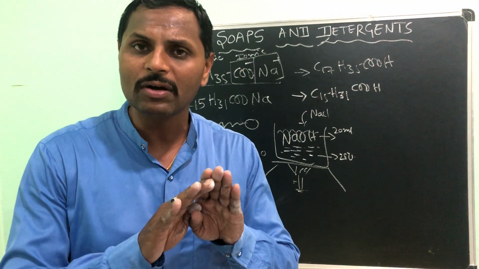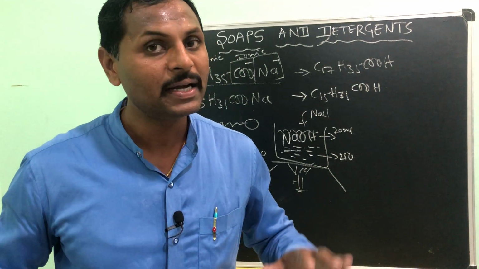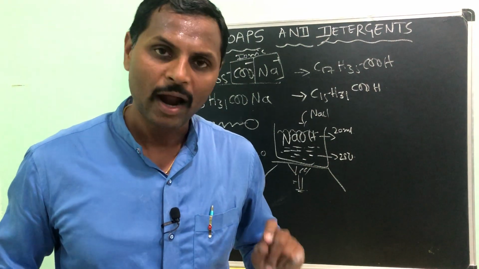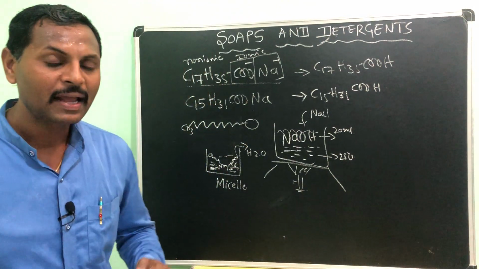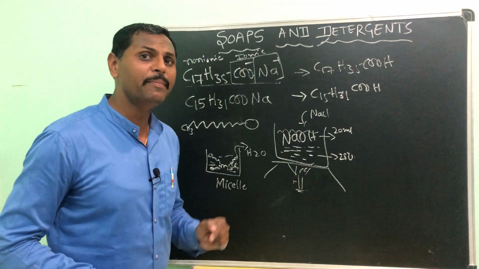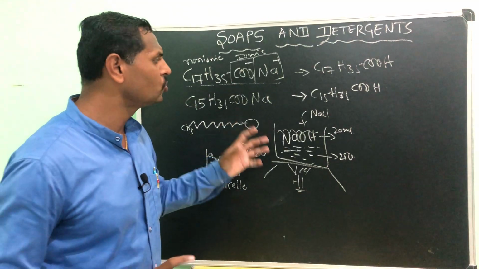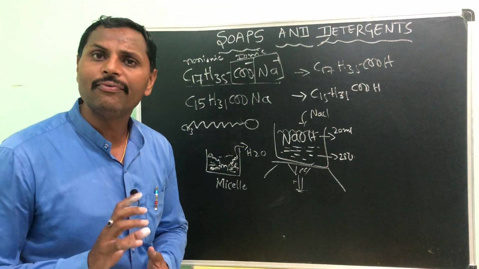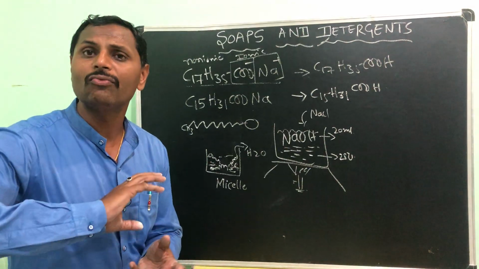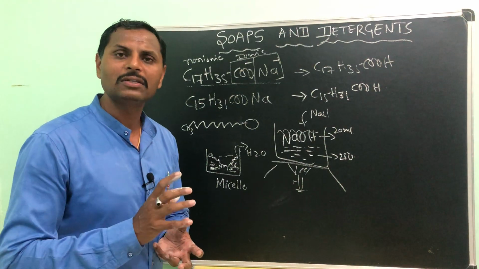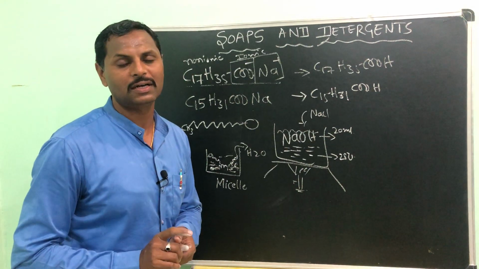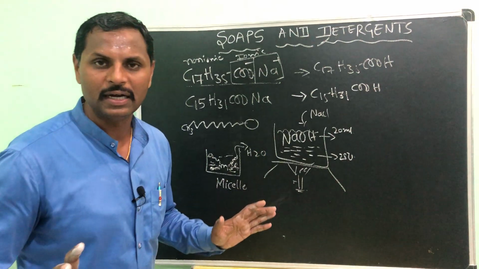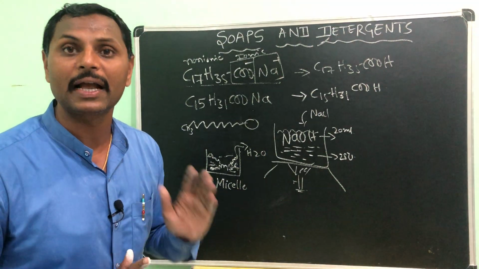That's why it does not cause any environmental pollution. Whereas its limitation is, if you take soap and want to get a lather or foam, or want to wash cloth or dirt with hard water, then it will not work. It will not do the cleansing action.